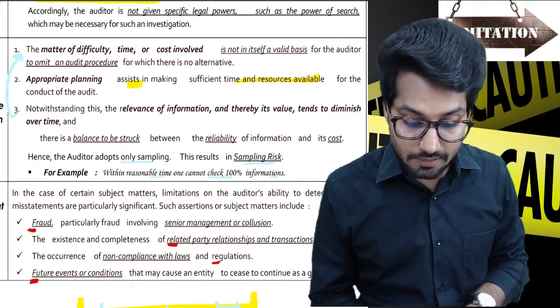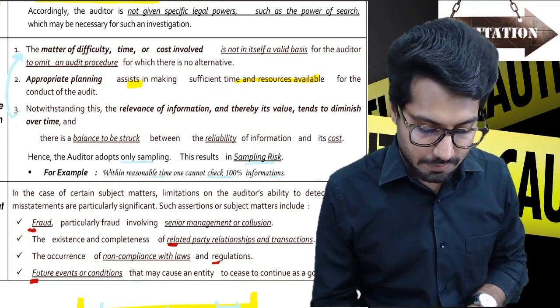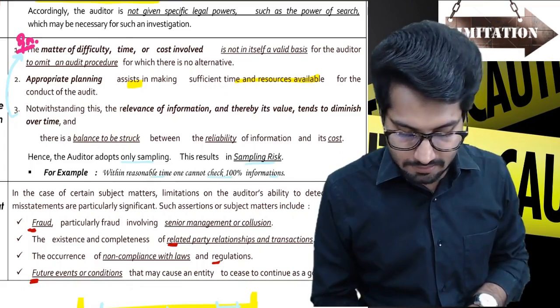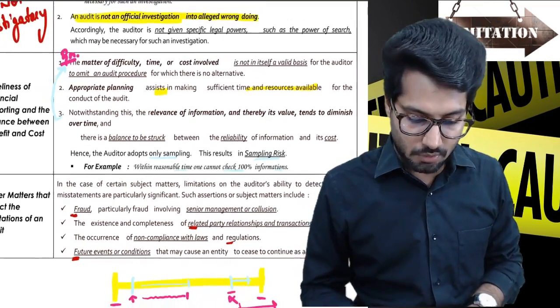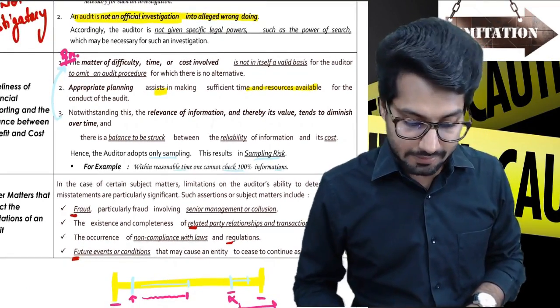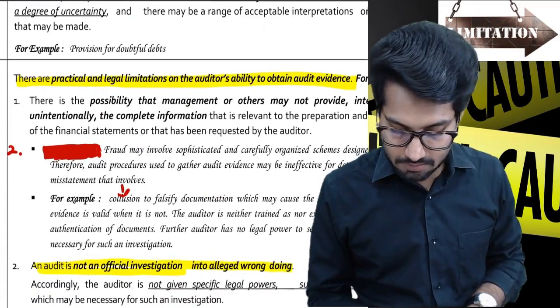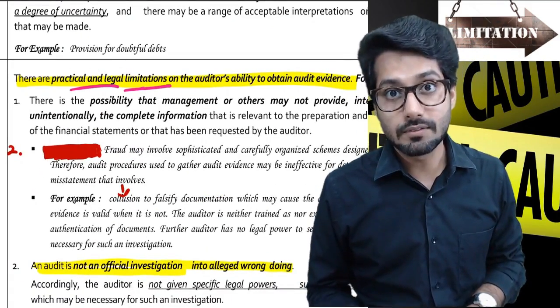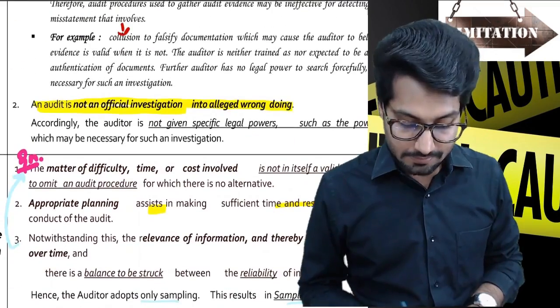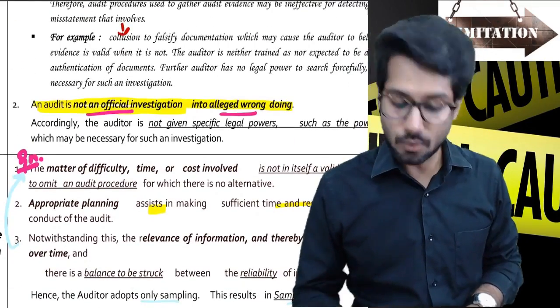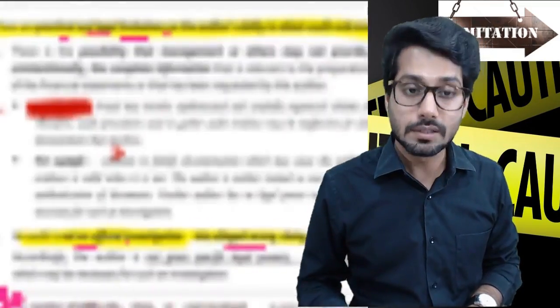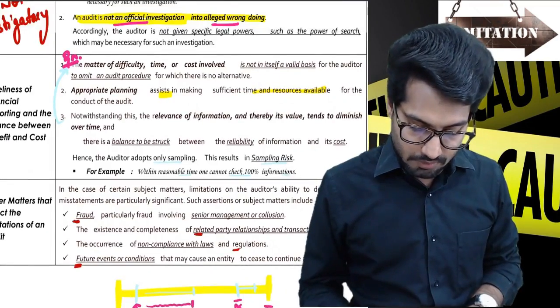So this is basically a question which comes in a question form, this specific thing. This line is a question. So if this question comes, you have to write this specific area. And if this line comes, this is also a question. You have to write this specific area. This is also a question. If this comes, you again have to write this complete box. Okay. Now coming to this one.